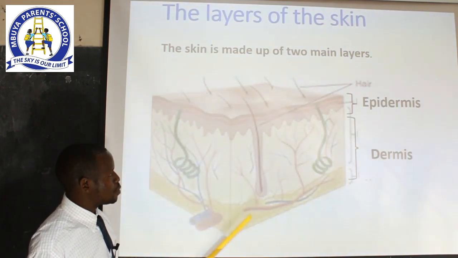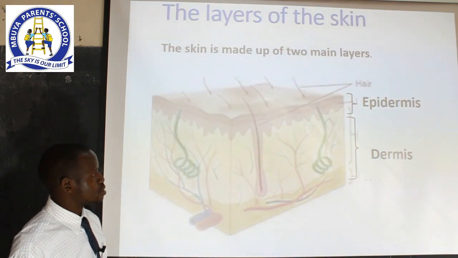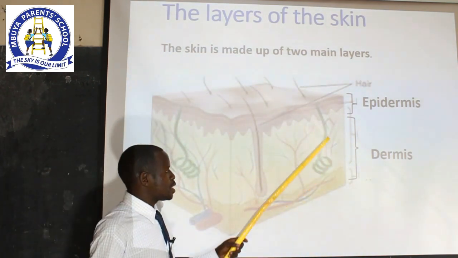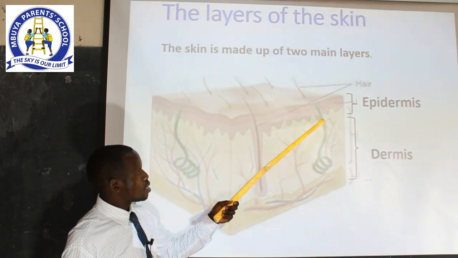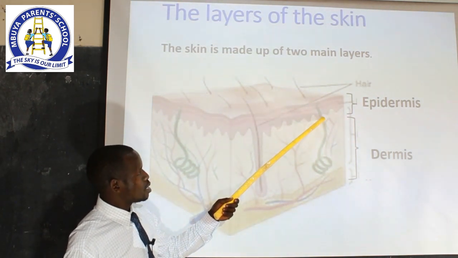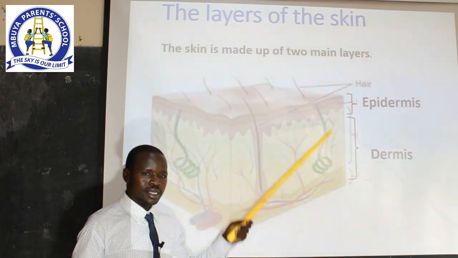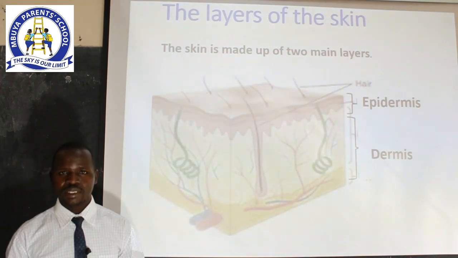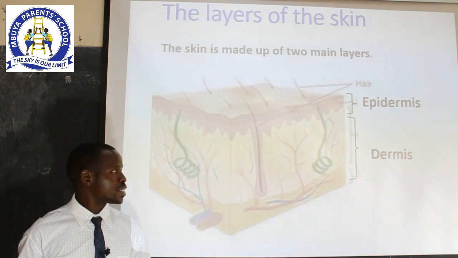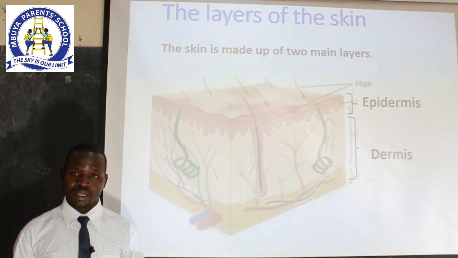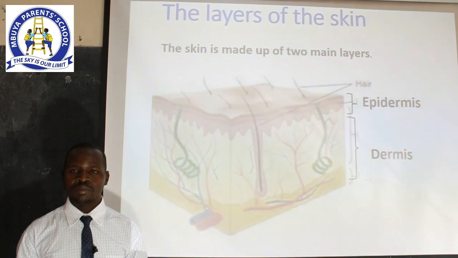Dear learners, can we spell the word epidermis? Good. So the word epidermis is spelled E-P-I-D-E-R-M-I-S, epidermis. Whereas when you come to the dermis, you simply remove the first three letters, epi, and remain with the word dermis.